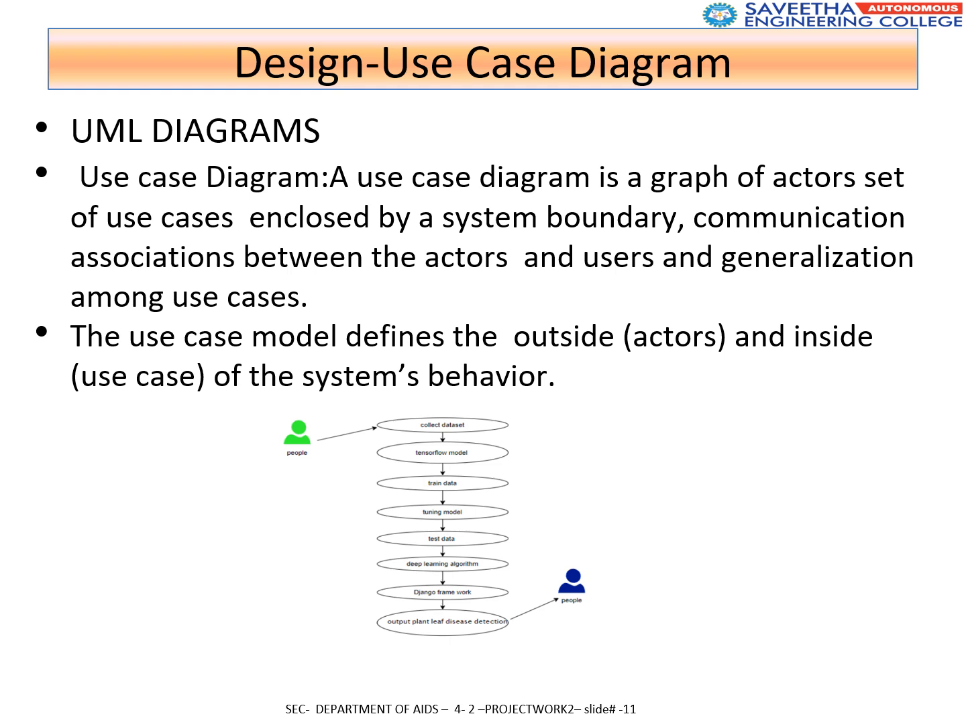The use case diagram, a UML diagram, includes the actor, a set of use cases enclosed by the system boundary, communication association between the actors and users, and generalization among use cases. The use case model defines the outside and inside of the system behavior.